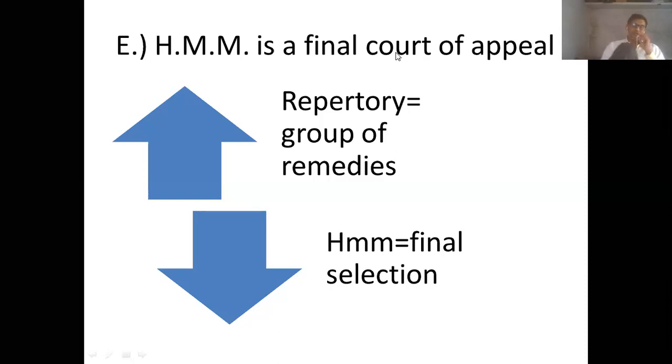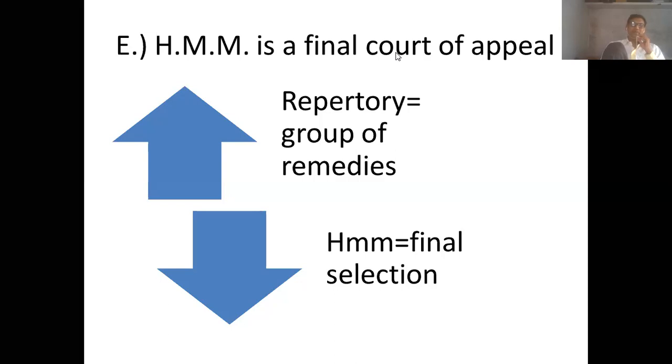When you have a certain dispute, you first go to the taluka court, then the district court, then the regional high court, then the High Court for that specific state, and from there the final court is the Supreme Court of India. The same hierarchy is followed in remedy selection.